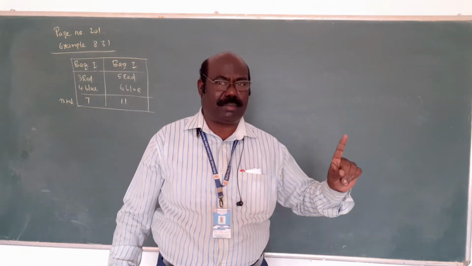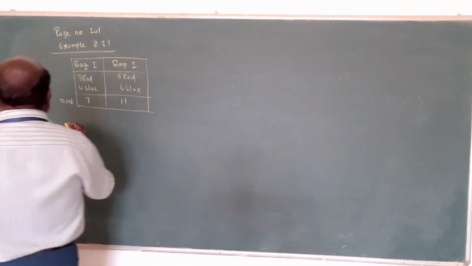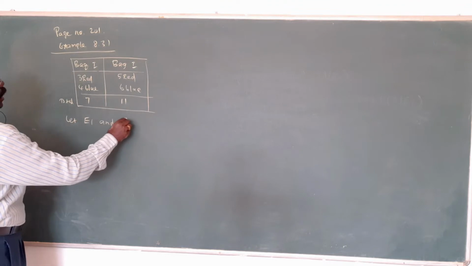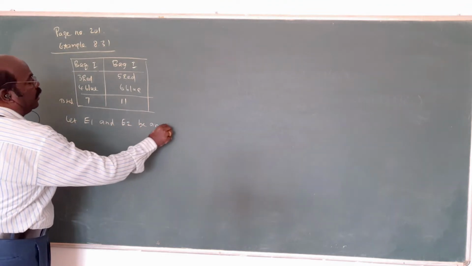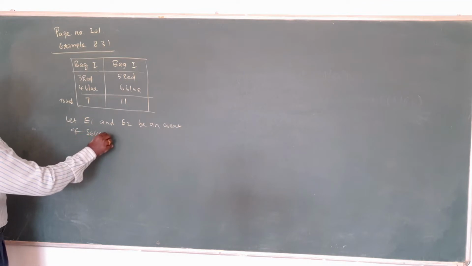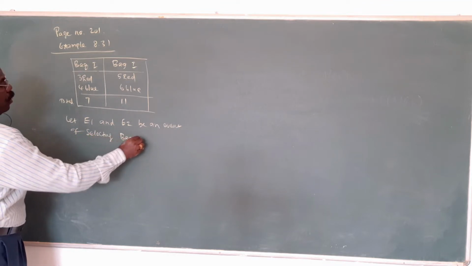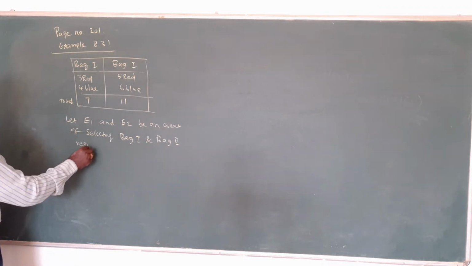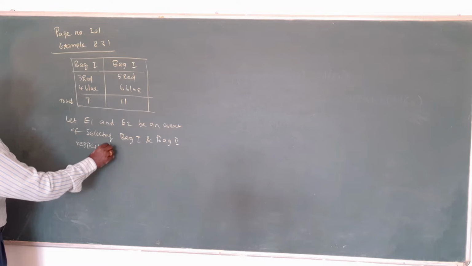That is the first concept. So E1 and E2 are the events of selecting bag 1 and bag 2 respectively. First concept over.